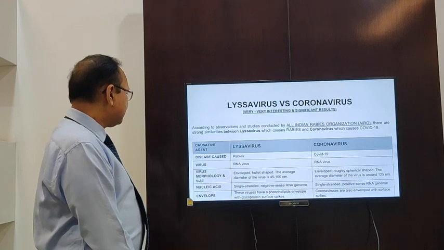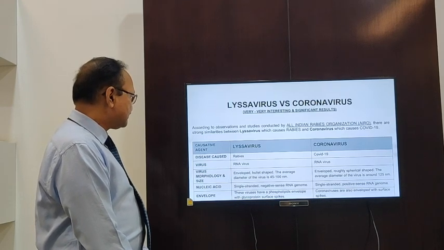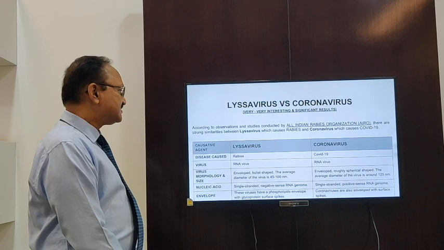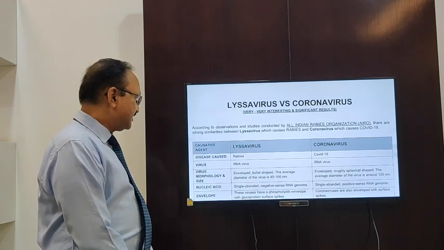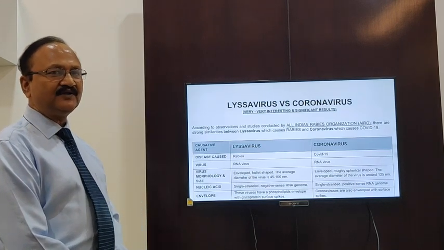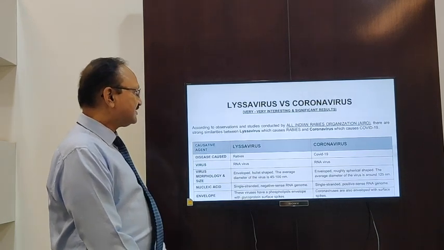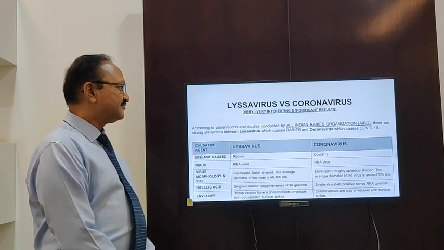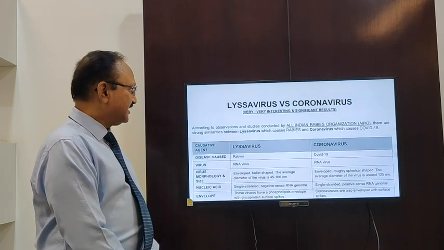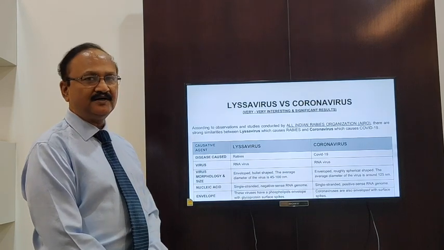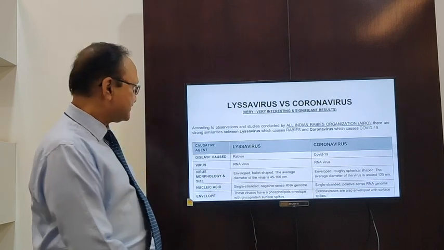If we look at the morphology and the size of the virus, Lyssavirus is enveloped, bullet shaped, and the average diameter of the virus is 45 to 100 nanometers, whereas coronavirus is also enveloped and roughly spherical in shape. The average diameter of the virus is around 125 nanometers.